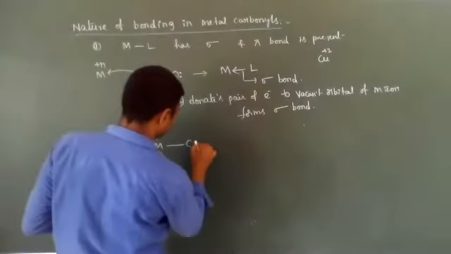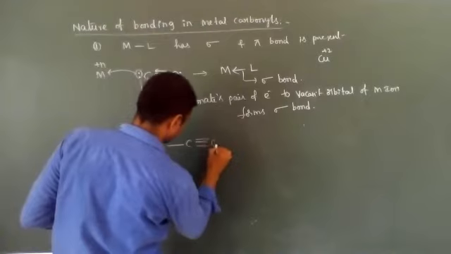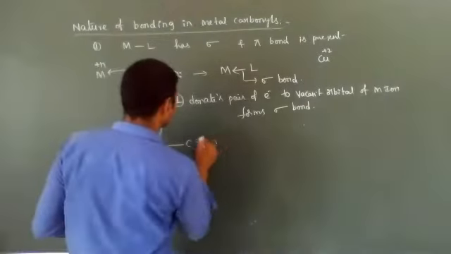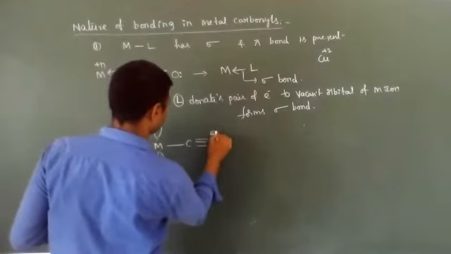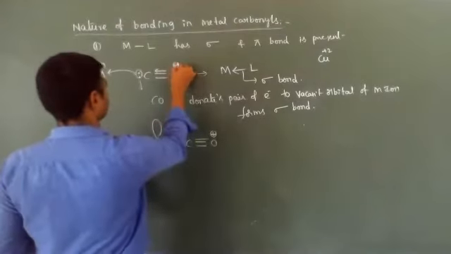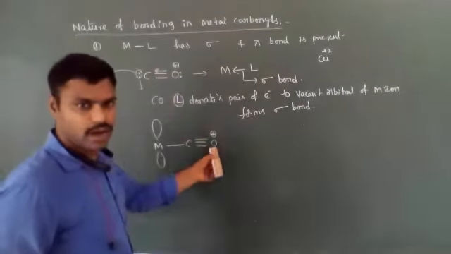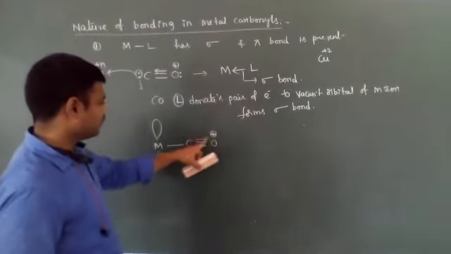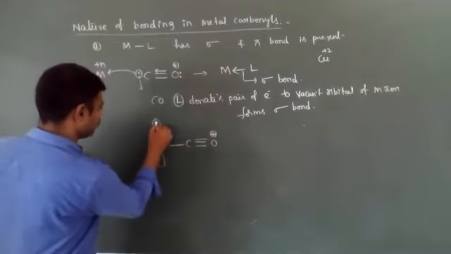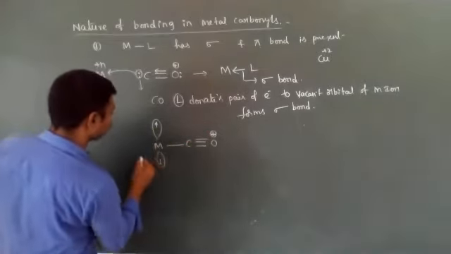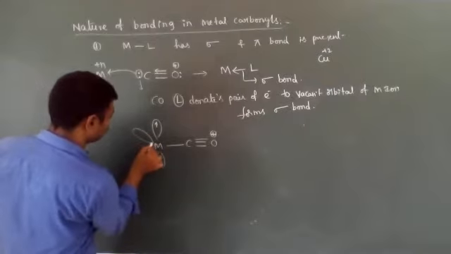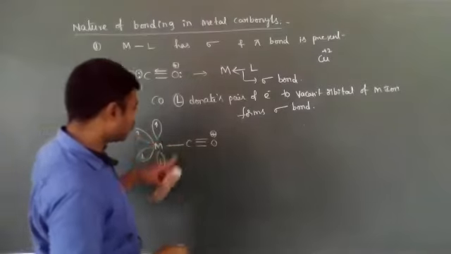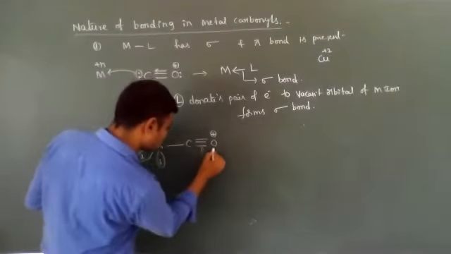After bond formation, see, between them the triple bond is present and oxygen loses electrons, so it has a positive charge. CO donates one pair of electrons, that's why the positive charge is present. The metal has an excess of electrons. What happens to reduce this positive charge?